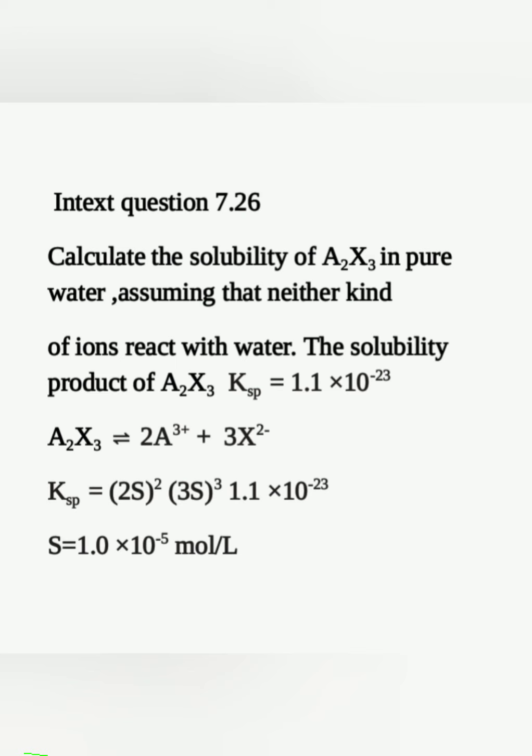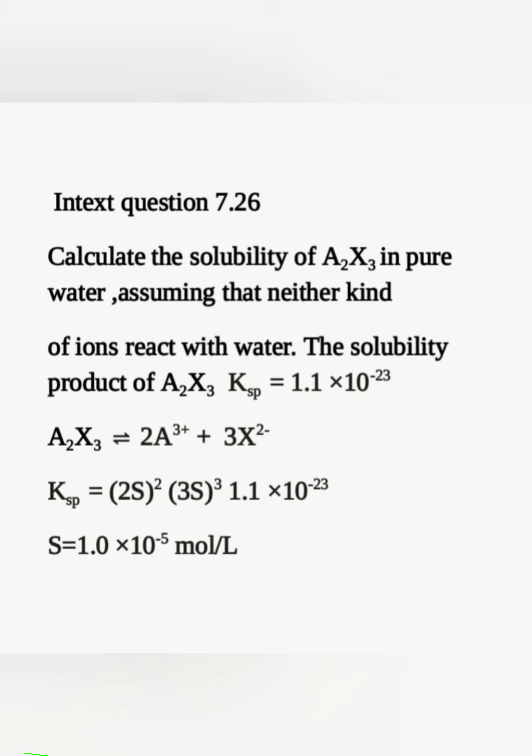You have to dissociate A2X3 as 2A3+ plus 3X2-, and write the expression for the solubility product: (2S) to the power 2 into (3S) to the power 3, which is equal to 1.1 into 10 raised to minus 23. From that we solve the equation and get S equal to 1 into 10 raised to minus 5.